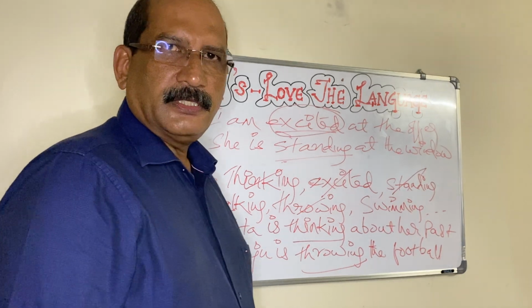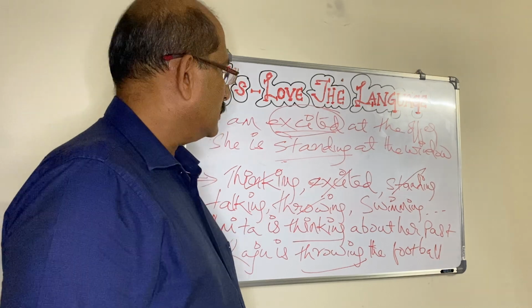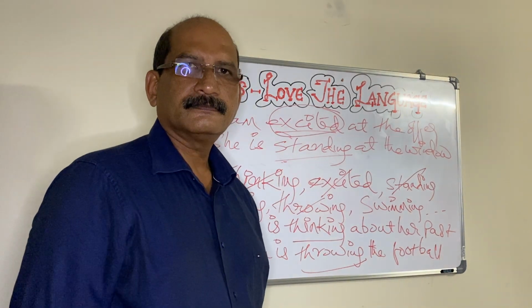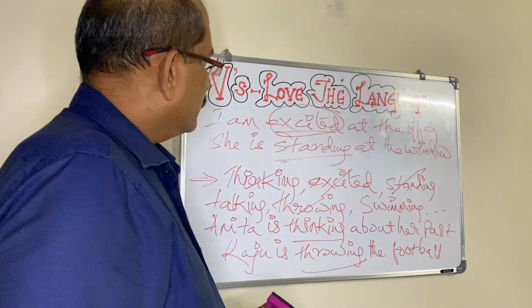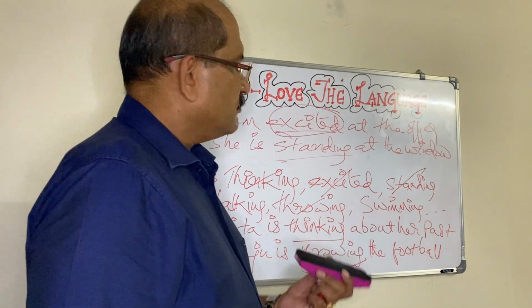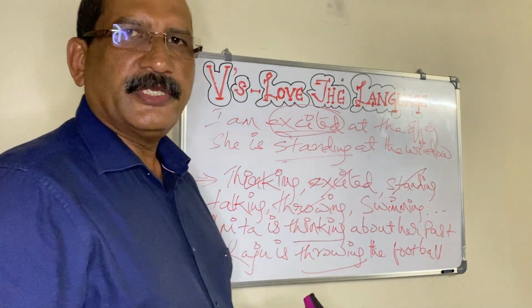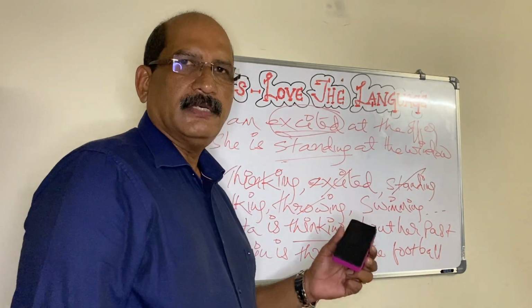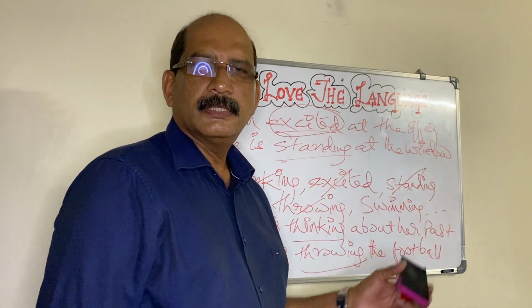You know, we are inching forward, taking our lessons ahead. When we finish all these parts of speech, we can literally say we have covered all the parts of speech grammar wise.